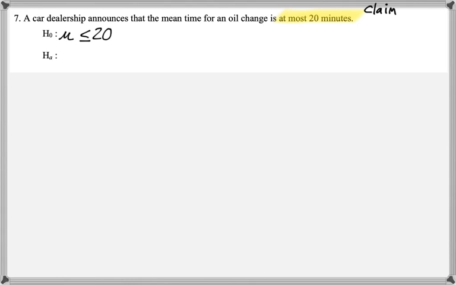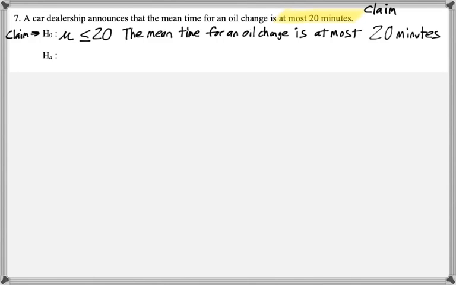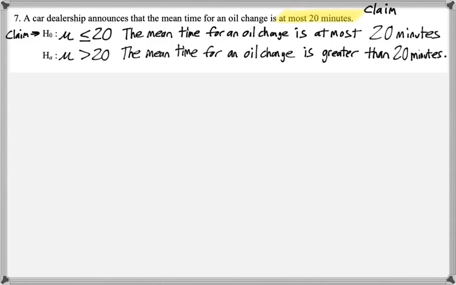So it can be less than 20, it can be equal to 20, but it can't be more than 20. So the null hypothesis is the claim. And I'm basically just going to copy down the question. So the alternative hypothesis would be mu is strictly greater than 20. So the mean time for an oil change is greater than 20 minutes.